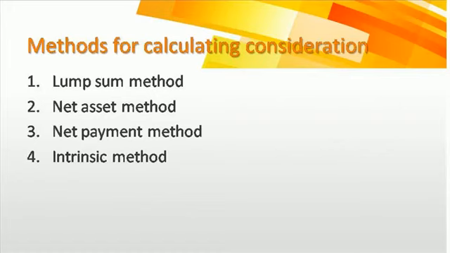That is the lump sum method. Next is the net asset method. In this, the agreed value of the assets, including fictitious assets, and the value of the liabilities will be taken into consideration, and then net assets will be calculated, and accordingly the payment will be done by the transferee company.